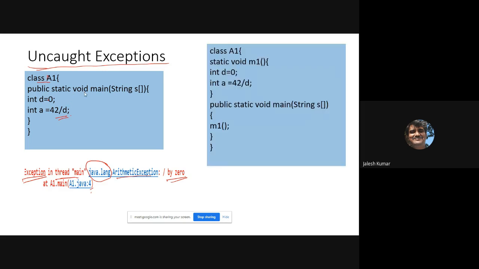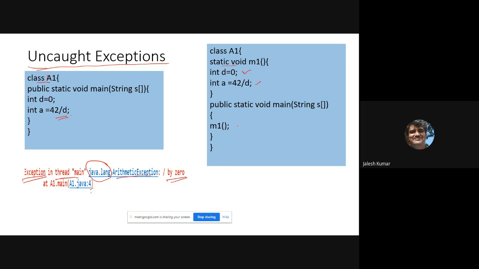Then what will we do? Not only here, here also. Instead of writing like this, I'll write one method inside class A1, that is void m1. There I'll declare d and perform the evaluation. And instead of creating the object and invoking it, I made this method static.